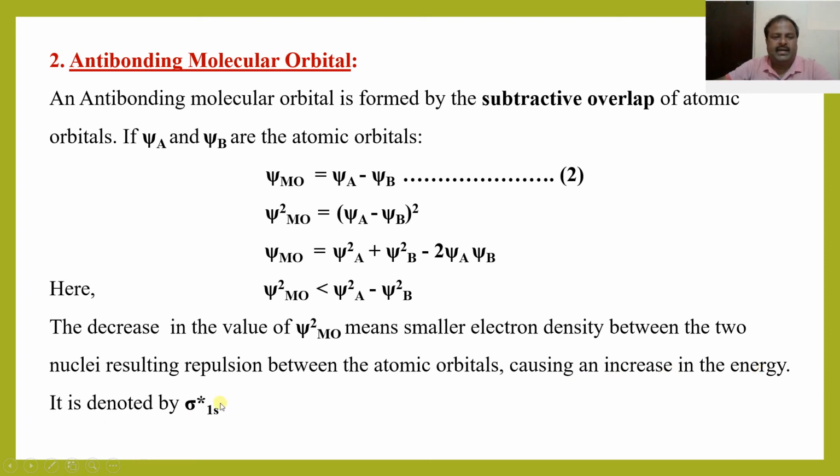So it is denoted by sigma star 1s. The antibonding molecular orbital is denoted by sigma star 1s, and it has higher energy than atomic orbitals.